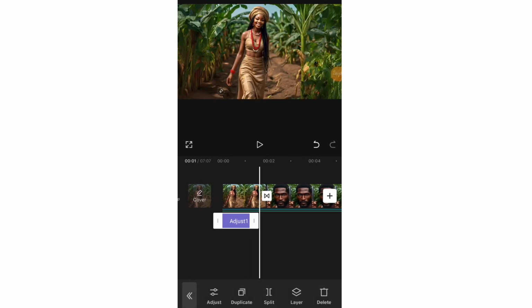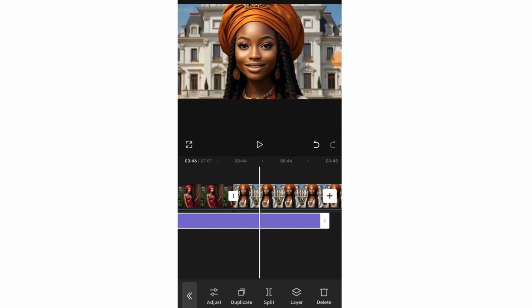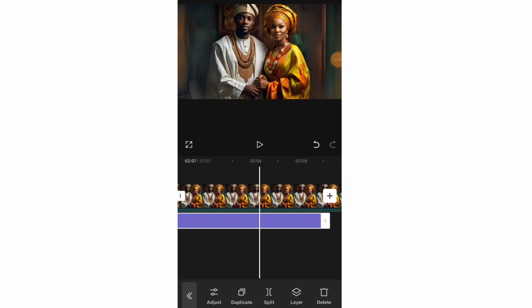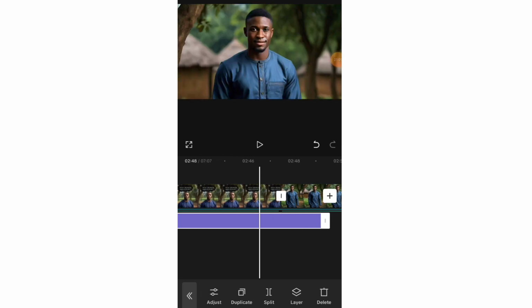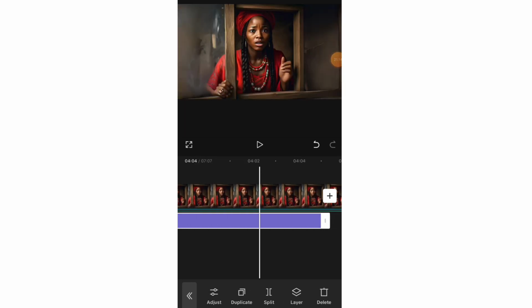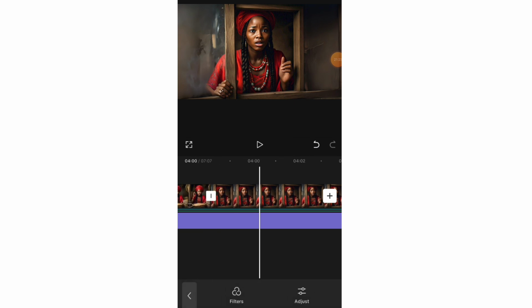Then I click on this particular white sign beside it and use it to drag it to where the video ends. Okay, you have to drag it. That is one of the bad things I hate about CapCut. If you were using the InShot app, I'll just click on end video and it will continue. So this is where the images ended, and this is where it will end. So that is how to add it and make sure your video becomes more sharpened and beautiful.